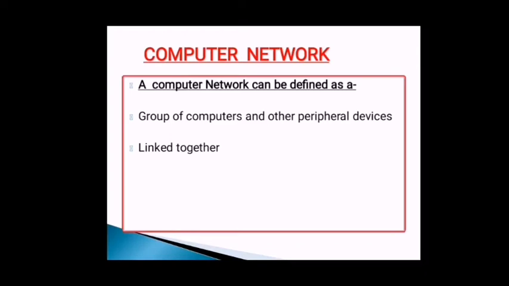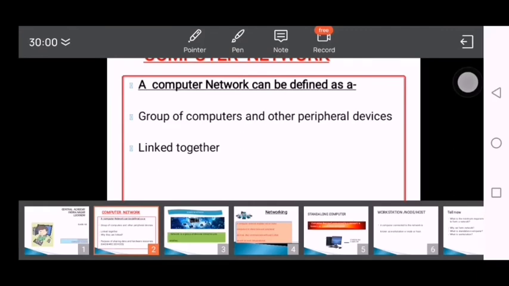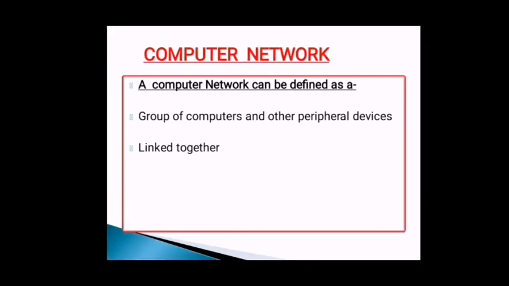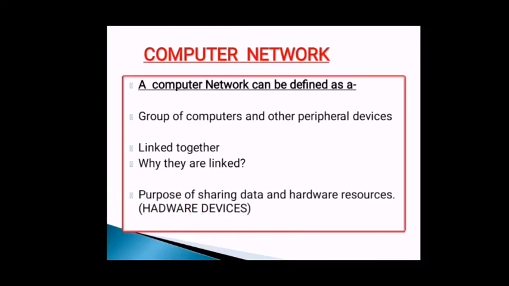Suppose my computer and your computers are not linked to each other, so how can I share my file when I'm teaching you? So why do we connect the computers, why do we form a network? So we can share our files with our friends, our family members, or whatever be the reason. So a computer network is when a group of computers are connected to each other to share files, resources, hardware devices. That is known as a computer network.